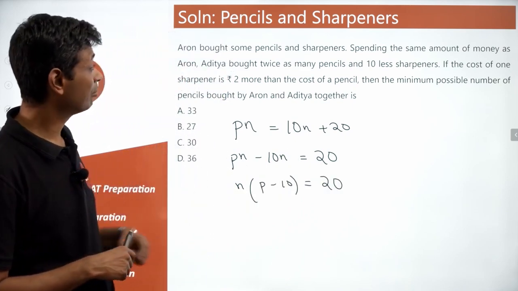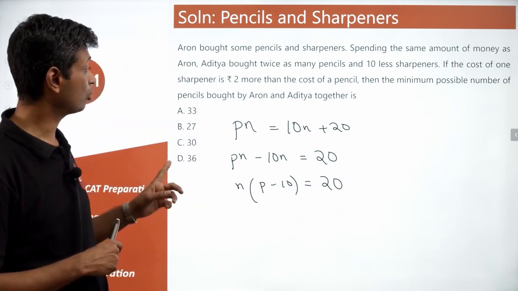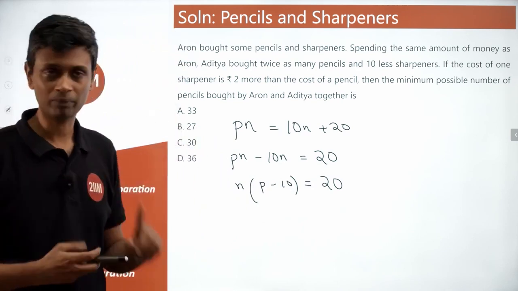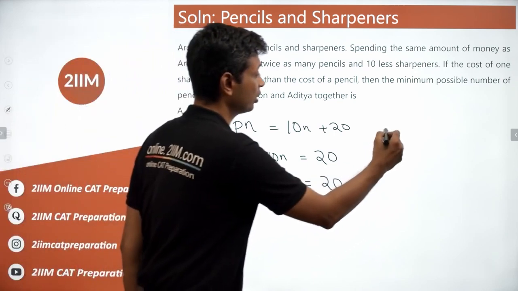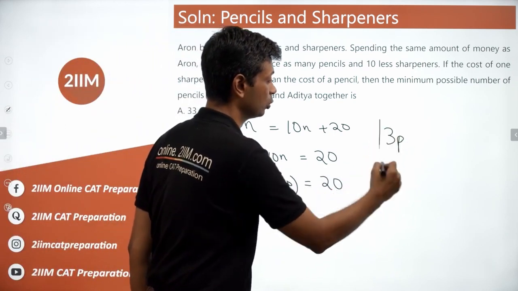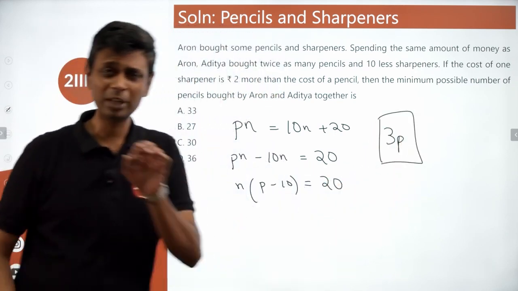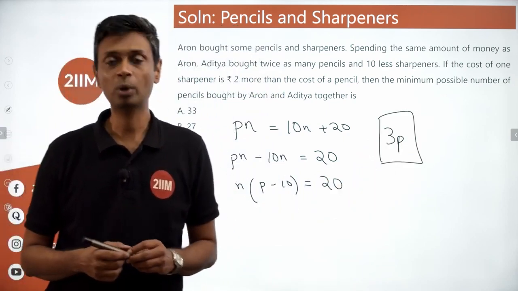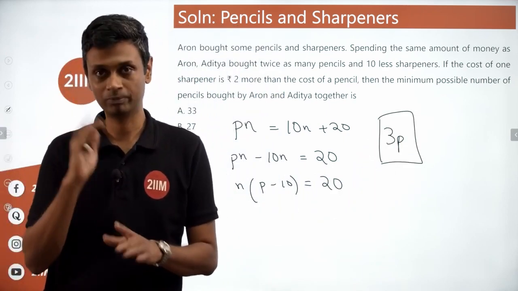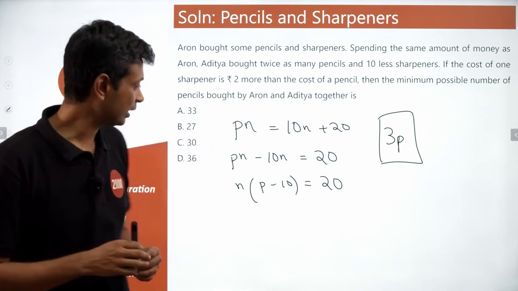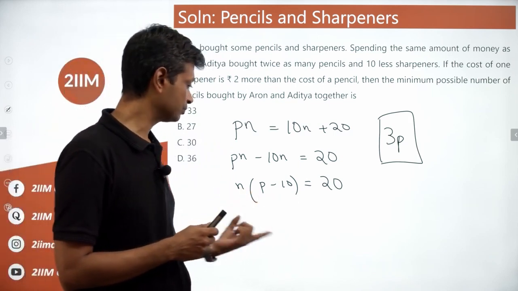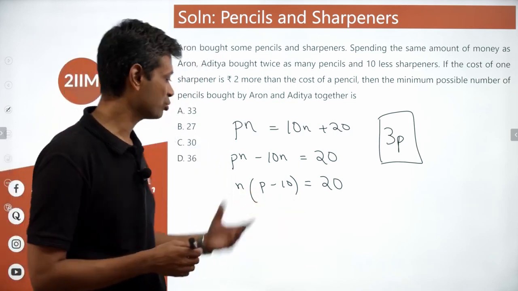Now we want to find the minimum possible value of the pencils bought by Aaron and Aditya together. Aaron and Aditya together, they bought 3p pencils, p plus 2p. We want to find the minimum possible value of 3p, or the minimum possible value of p, given the constraint that p minus 10 times n is 20. P has to be an integer.